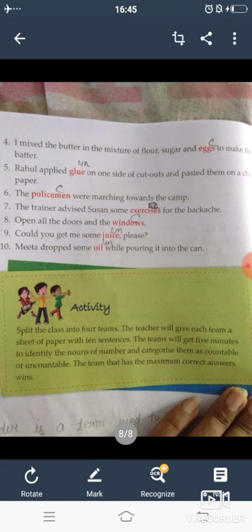Open all the doors and the windows. Windows is a countable noun. Could you get me some juice, please? Juice is an uncountable noun. Mita dropped some oil while pouring it into the can. So oil is an uncountable noun. So that's it for today, students. You will do these exercises in your book and also in your HW copy.